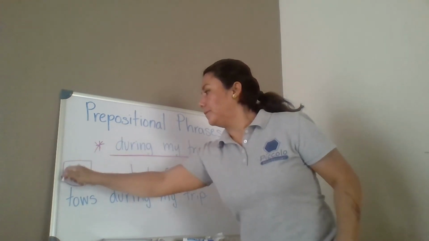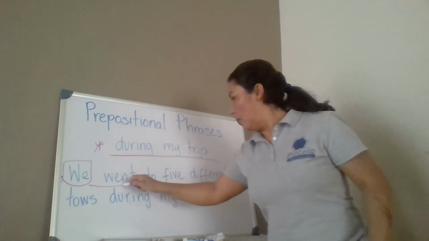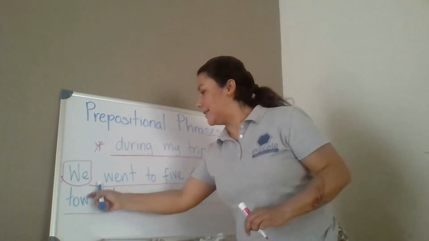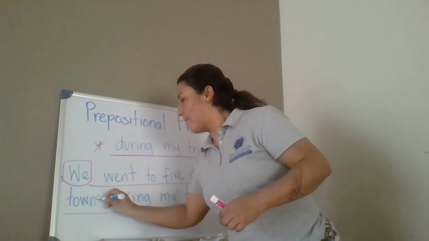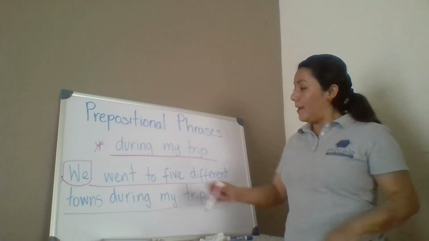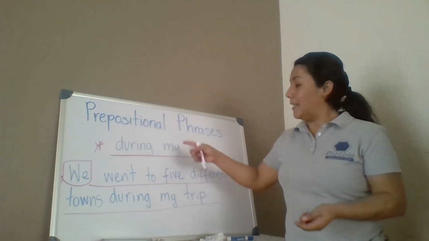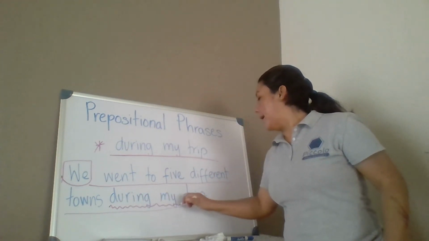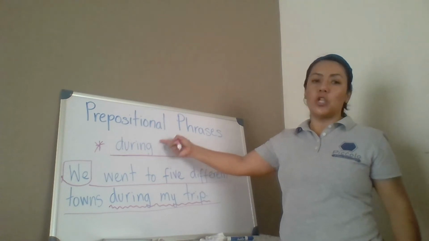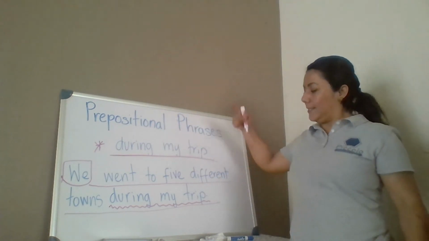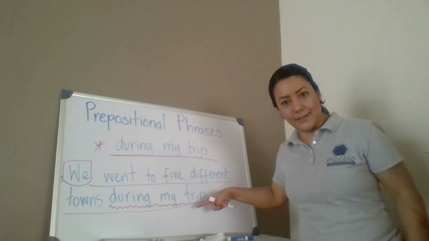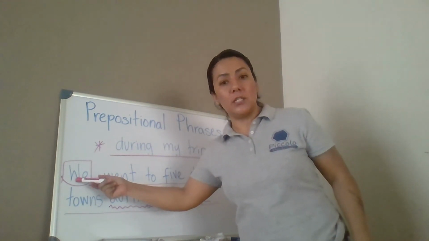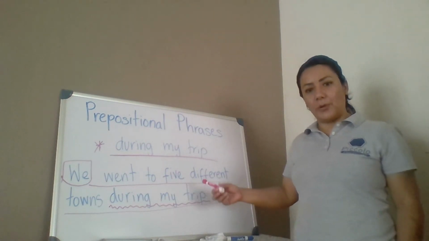We. What is the predicate? Went to 5 different towns during my trip. And in this case, they put during my trip right here. They are using the prepositional phrase in a sentence. Can you do that? Just make sure you start with a subject and then you add a predicate.